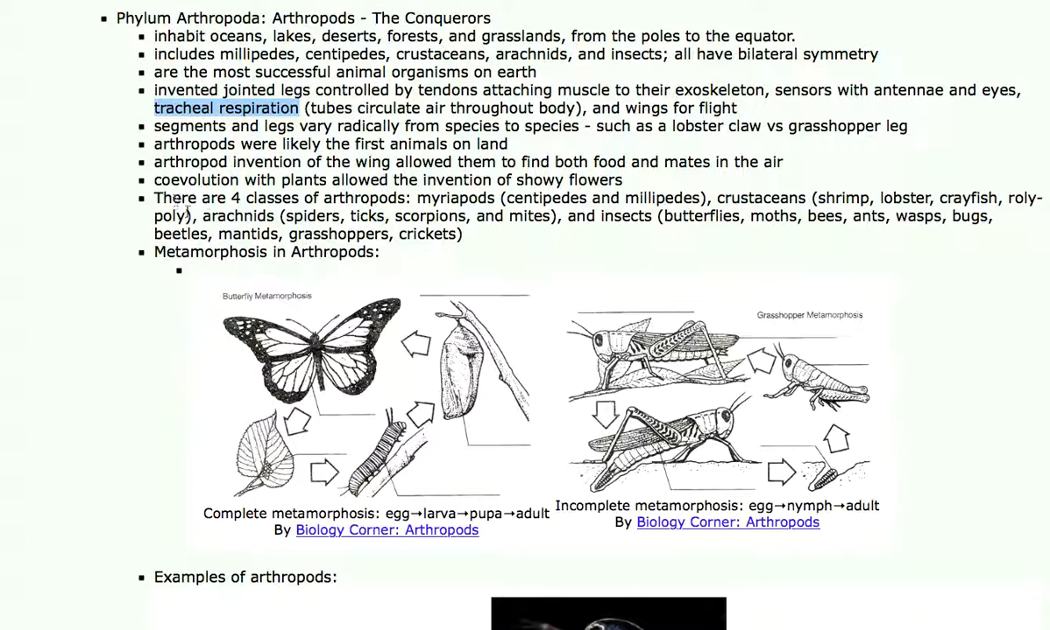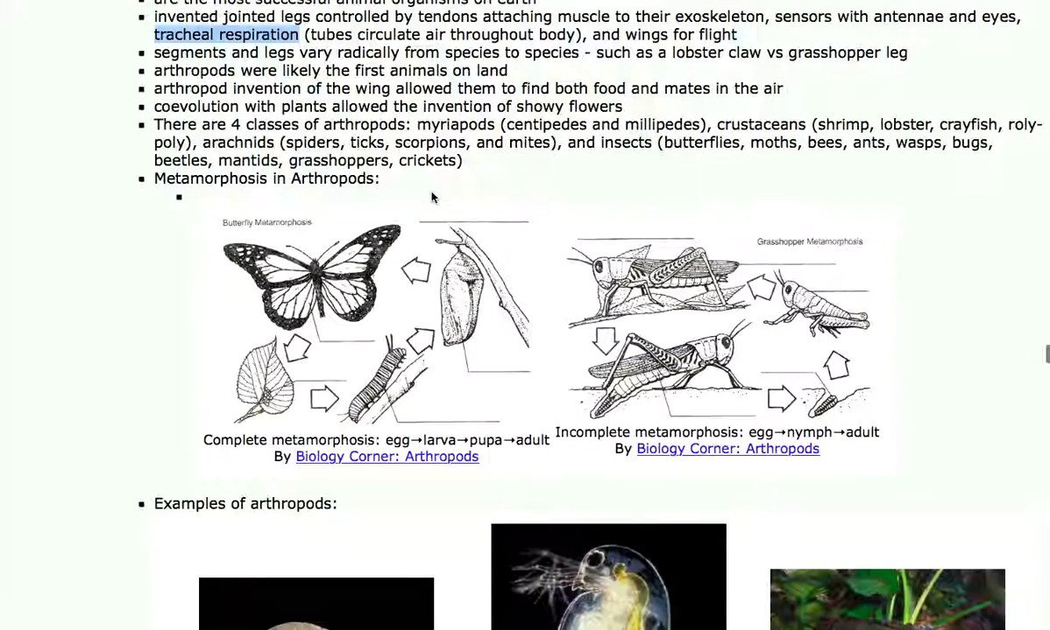There are 4 classes of arthropods on this planet. I could spend a whole year on this. There are classes in college called entomology, which is just the study of insects. That's all it is. But here it's a survey.